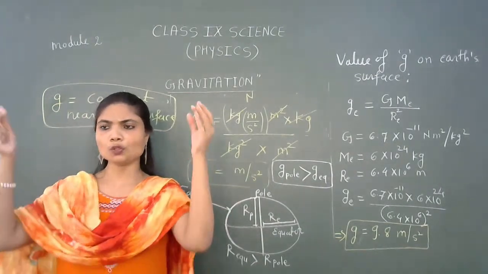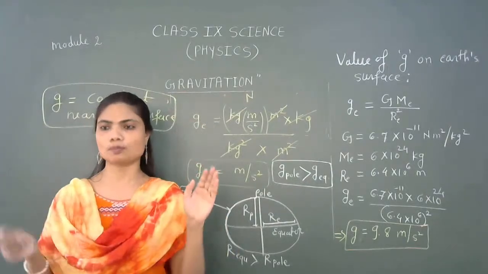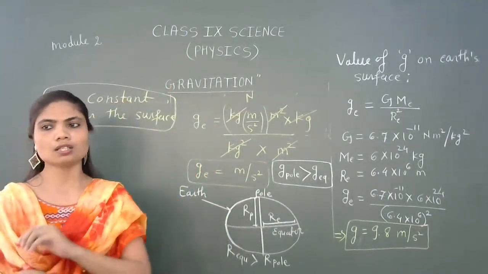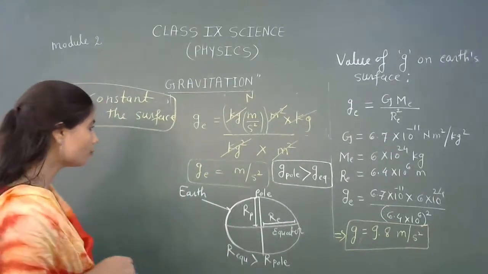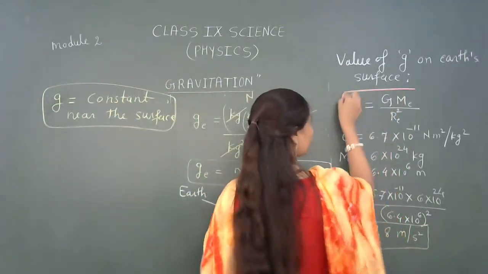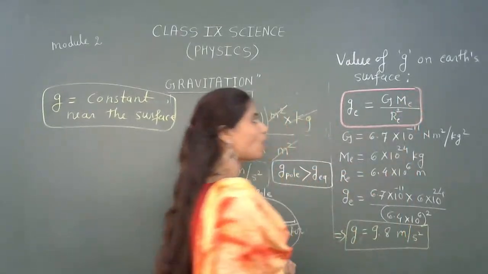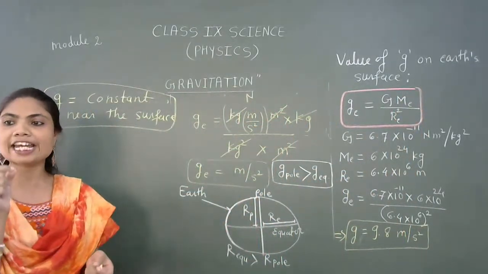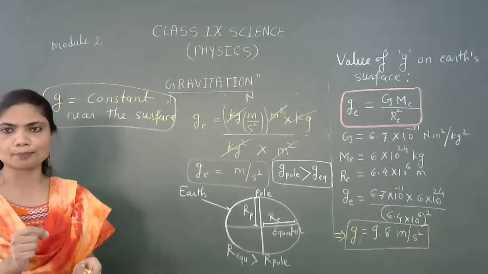They tried to drop objects from a certain height, and they reached the Earth at the same time. Again, by the relation, small g is what? Pay attention to this equation. From that equation, small g is independent of small m.